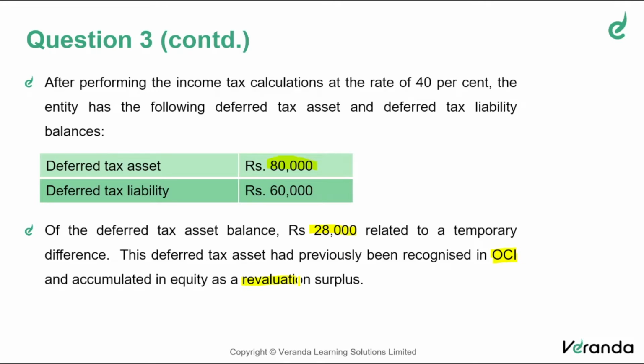If there is a revaluation surplus already accounted and accumulated in equity, the deferred tax arising on account of that would also be recognized in OCI, not in P&L. According to Ind AS 16, you should remember this. Or Ind AS 12 also tells you about this clearly.